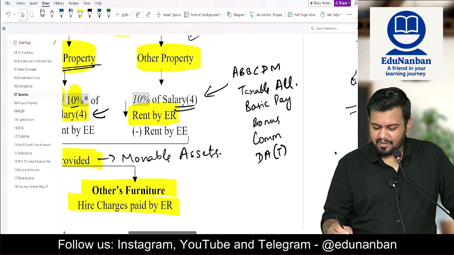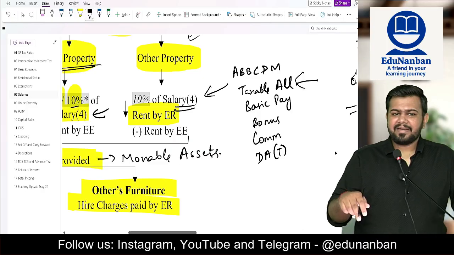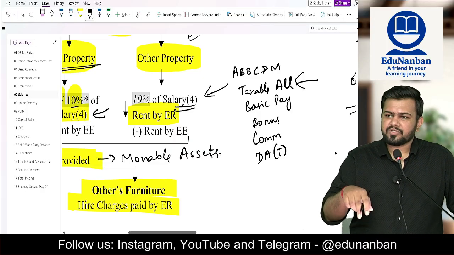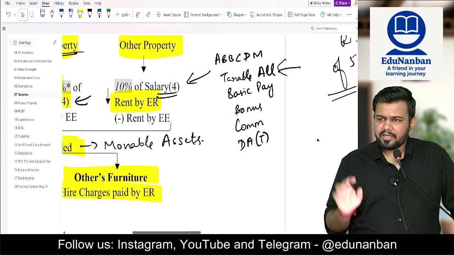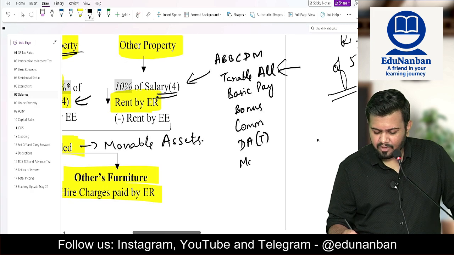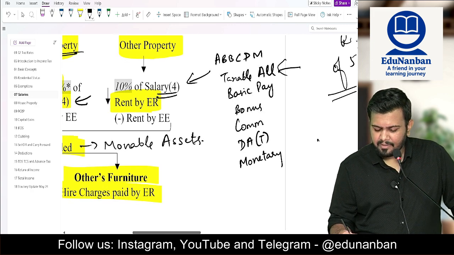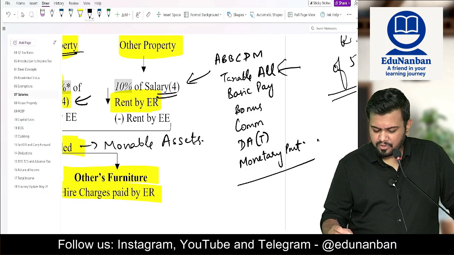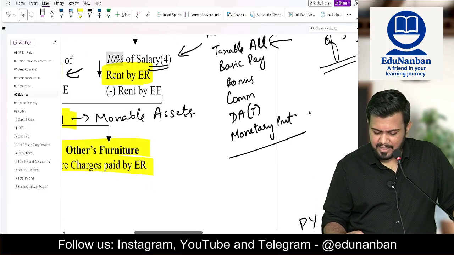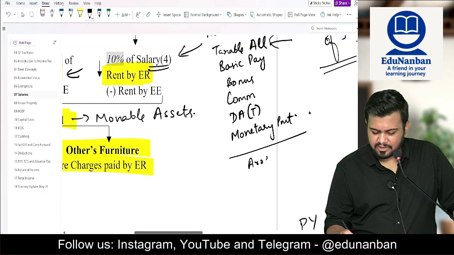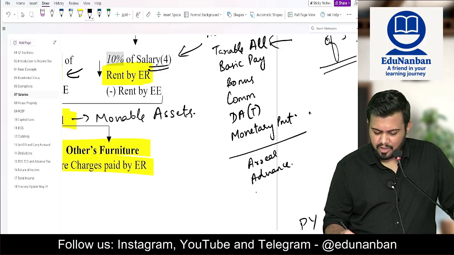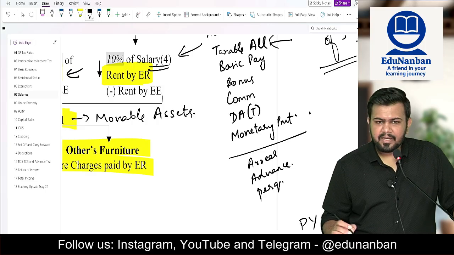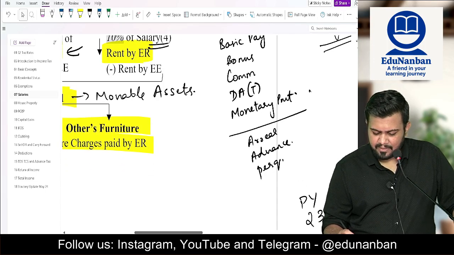Why are we writing DA separately from allowance? Because it is DA terms. Only DA terms you should take. DA not in terms you should not take. And M means all other monetary payments. What you should not take: you should not take arrears of salary, any advance salary, any perquisites, and also you should not take any PF or any other retirement benefit.